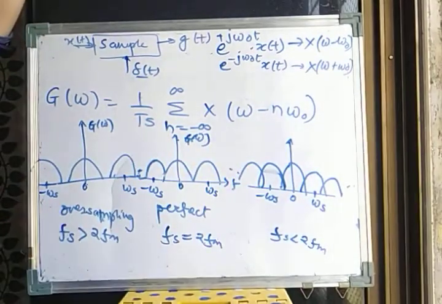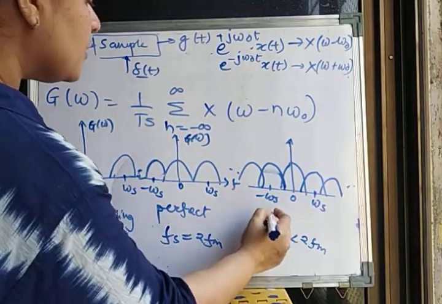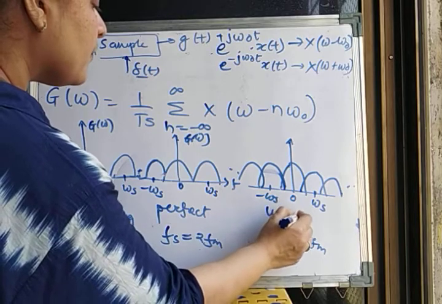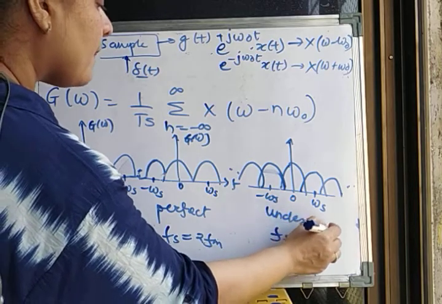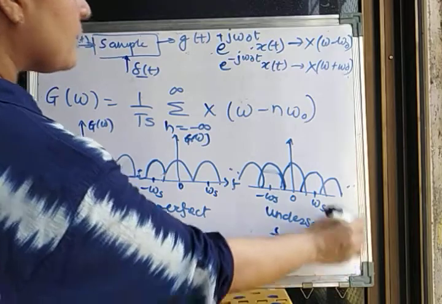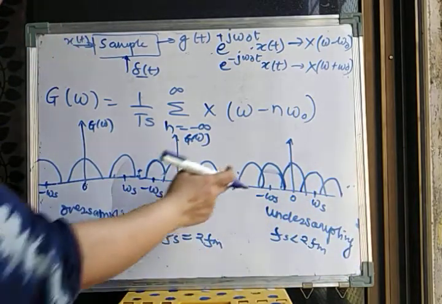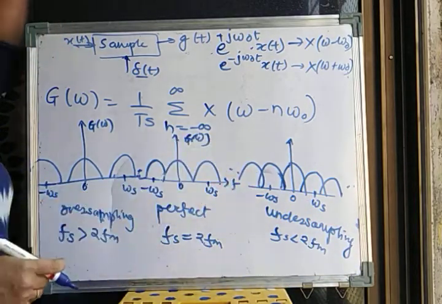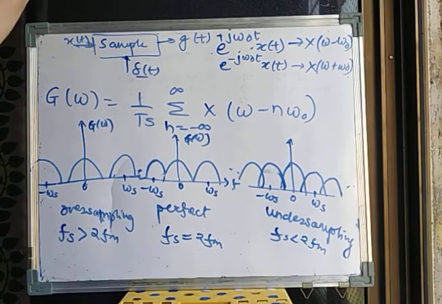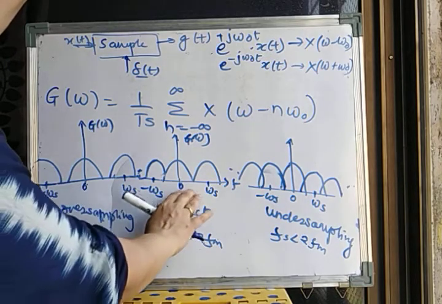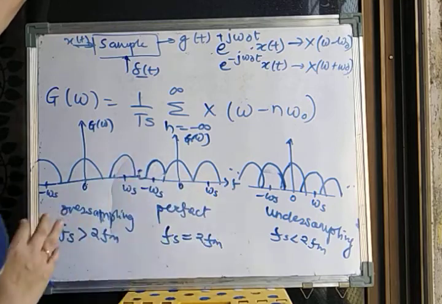So what do you see here? This is going to result in undersampling. The spectrums are overlapping each other. So this we call perfect sampling, this is called oversampling, and this is called undersampling.